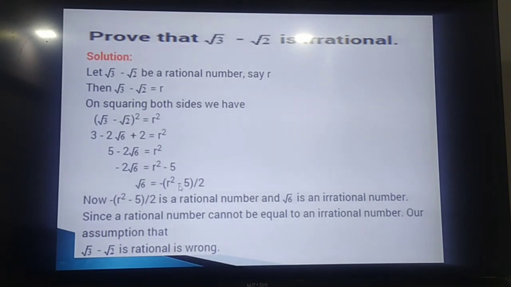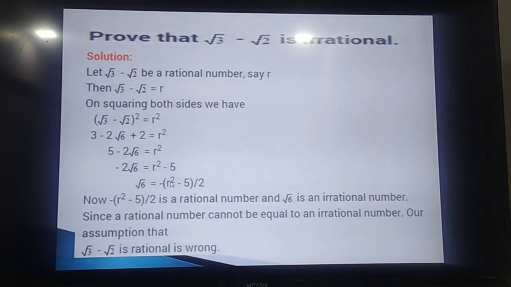And so this root 6 becomes r square minus 5 divided by 2, up to a minus sign. This plus and minus sign makes no difference at all. But what happened here? In r square minus 5, r is rational and 5 is rational, so this numerator is rational and the denominator is rational, and this part is irrational. So this rational part and irrational part cannot be equal.